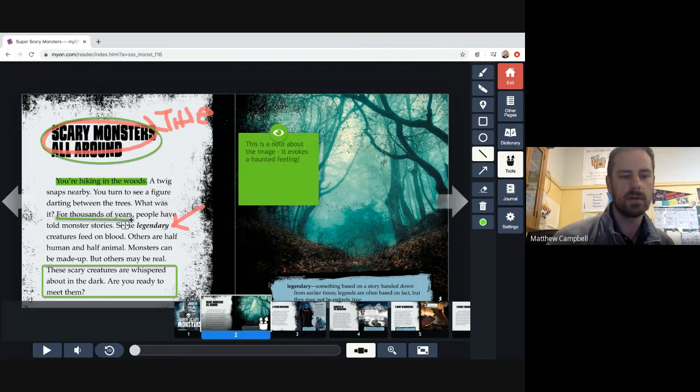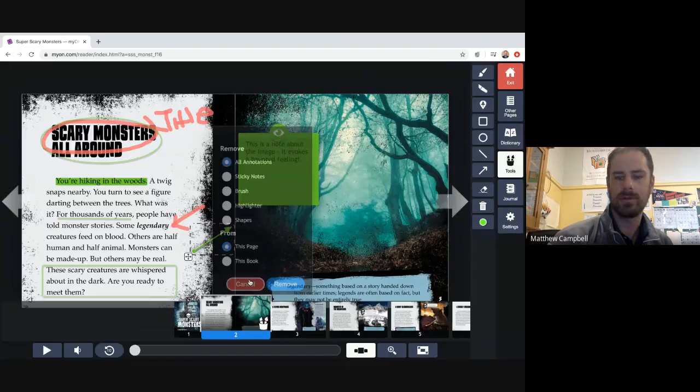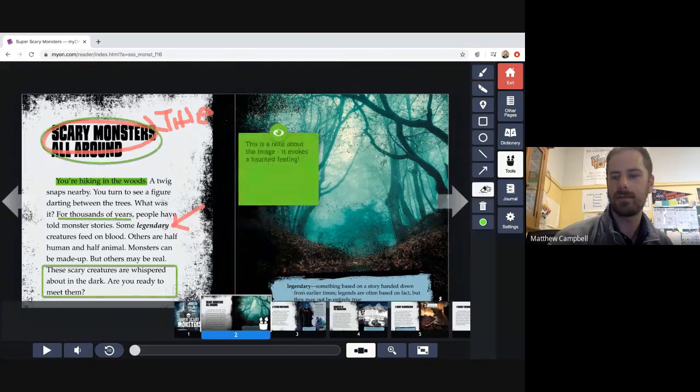For thousands of years. So if I ask a question like, what indicates the passage of time or setting, then that might be something I would underline. Again, I use my sloppy handwriting for the arrow, but you can also do the arrows like this, and like that. It's wrong. Oh, how do I delete it? I click on this trash button, and I can remove everything. No, I want to erase just that object, so I'm going to erase that object. All right, so that's how to use the annotation tools, something to play with.